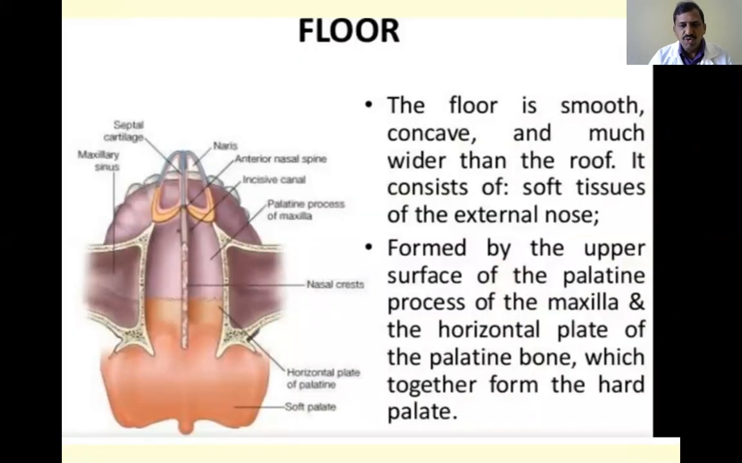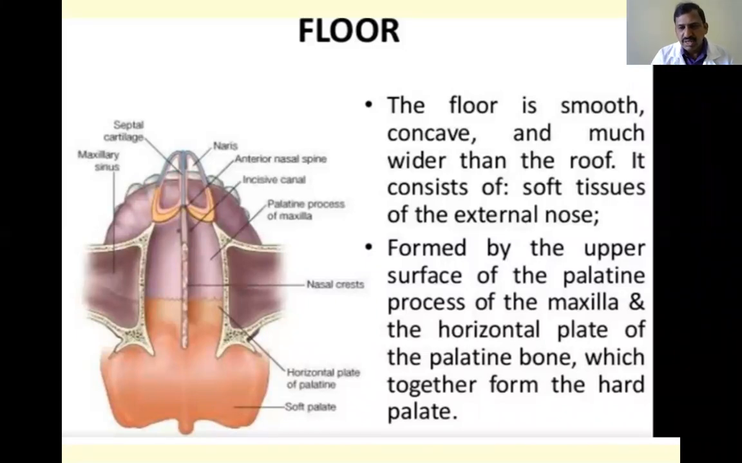Next, coming to the floor. What are the bones which take part in the formation of the floor of the nose? The floor of the nose is smooth and concave and much wider than the roof. The breadth of the roof is only about 3 to 8 millimeters, depending upon the area.